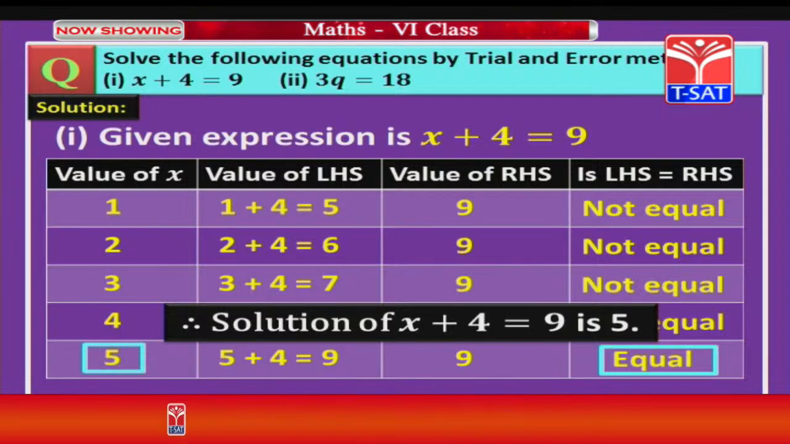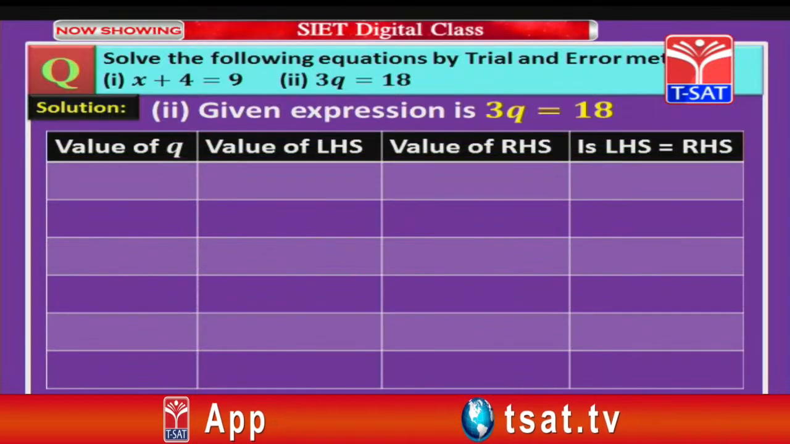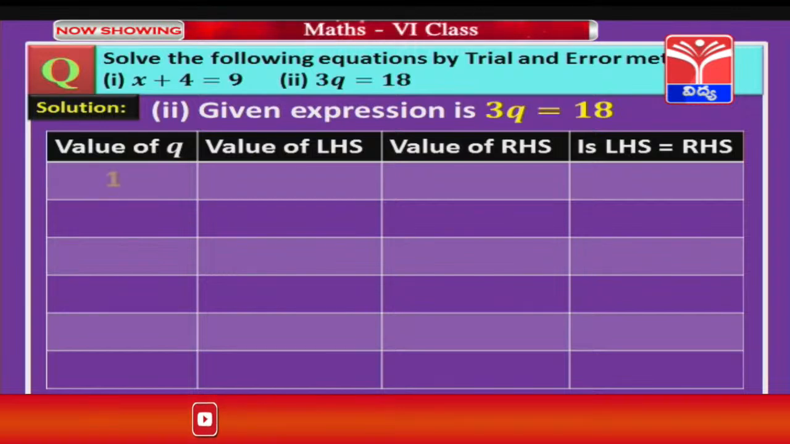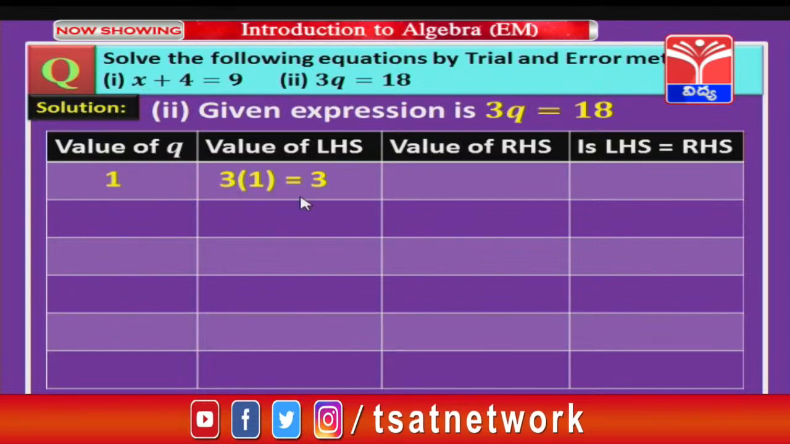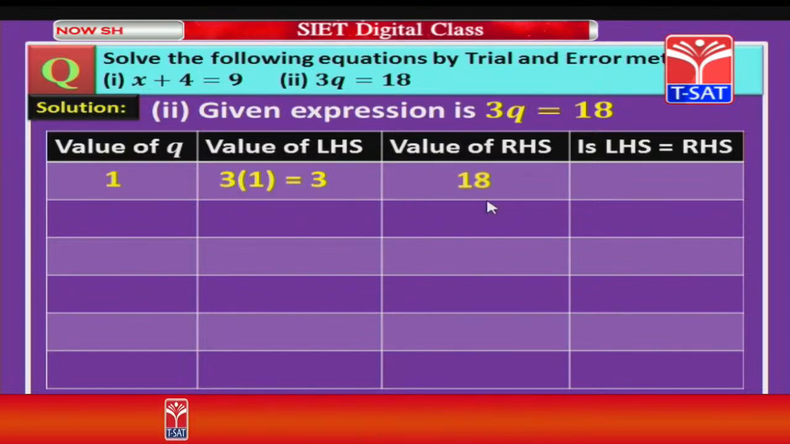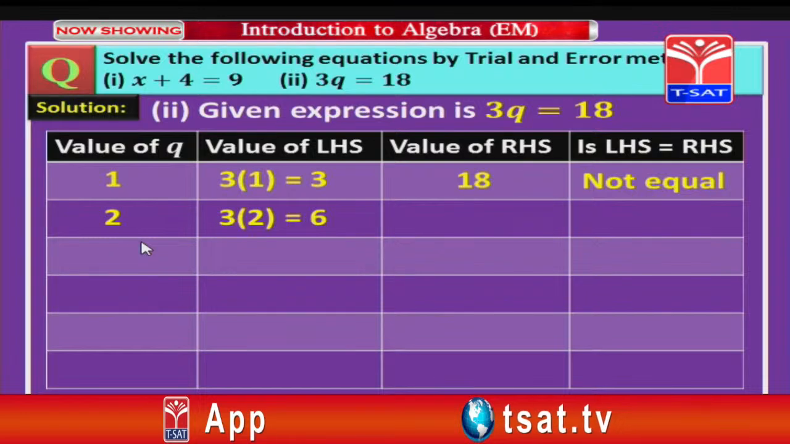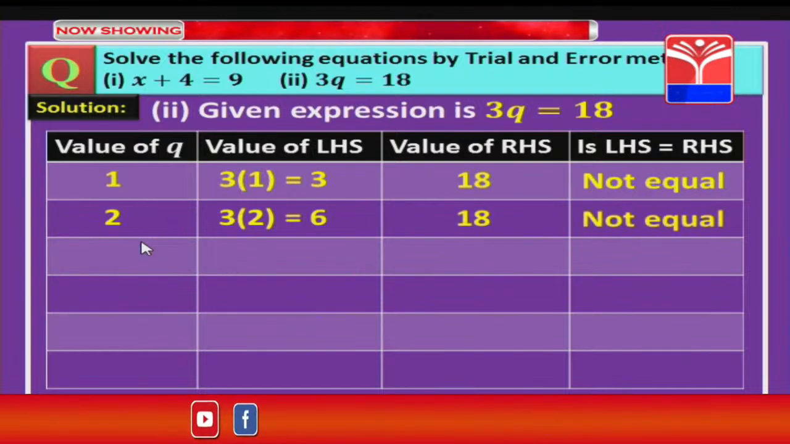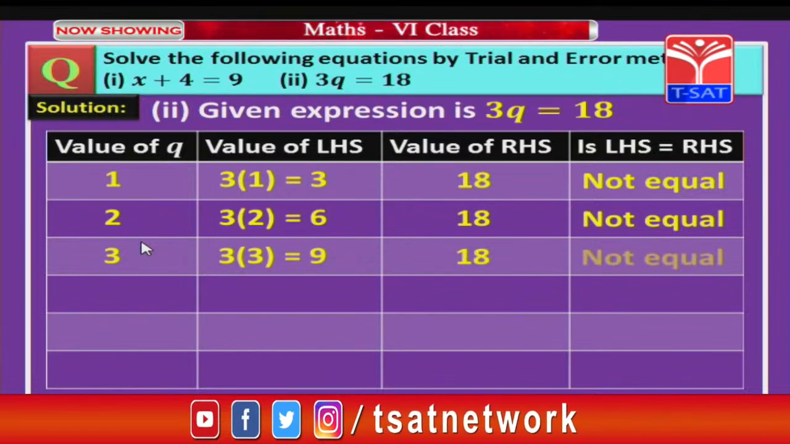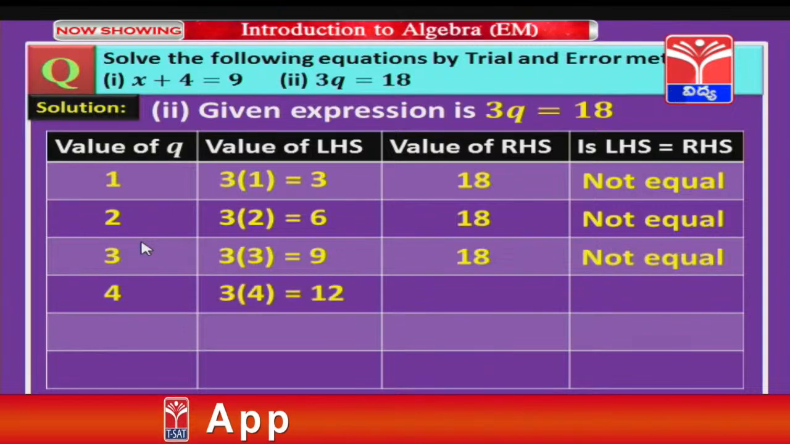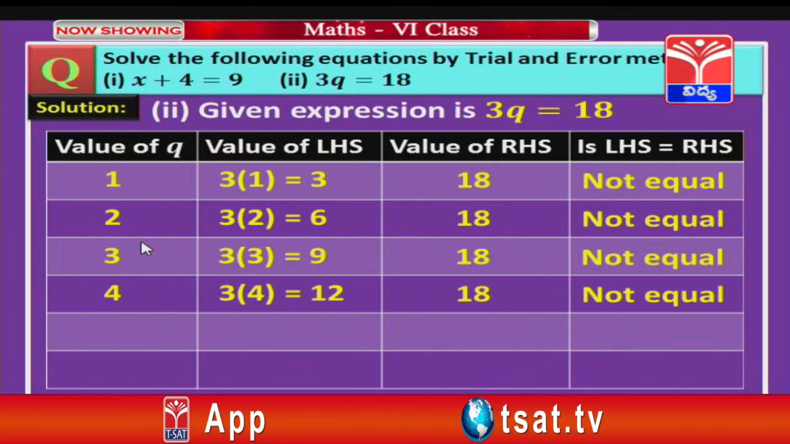Let us move on to the second one, that is 3q equal to 18. Same tabular form, children, and again we will start with the first value of q, that is 1. Now, substitute in LHS 3q, that means 3 into 1. So, we get how much, children? 3 and RHS is 18 and both are different. So, not equal. Now, let us substitute q equal to 2. 3 into 2 is 6 and RHS is 18, again both not equal. Substitute q is 3. 3 into 3 is 9, RHS is 18, again not equal. Now, substitute 4, we get 3 into 4, that is 12 and the value of RHS is 18. Again we got LHS not equal to RHS.